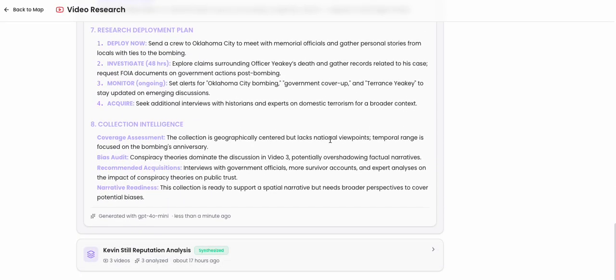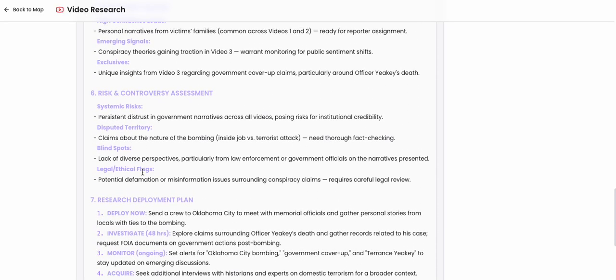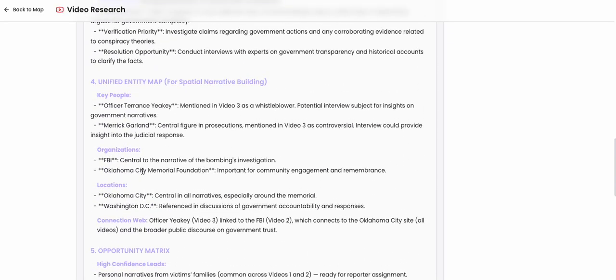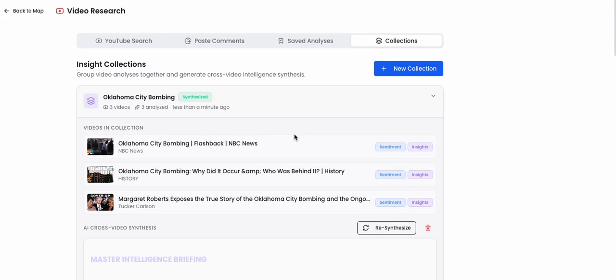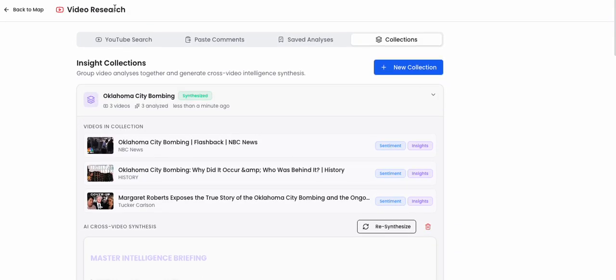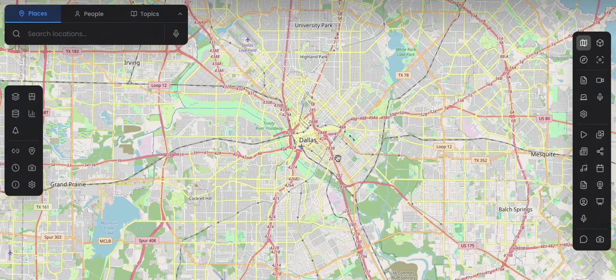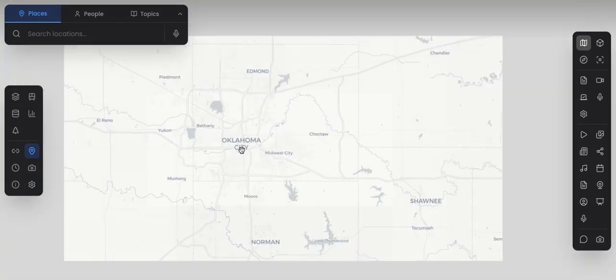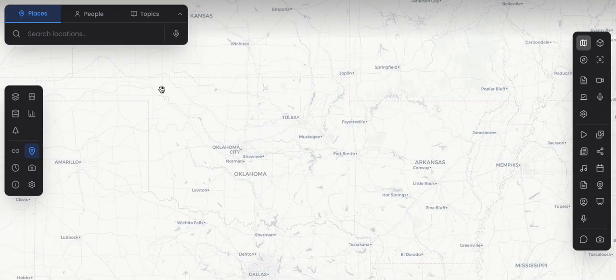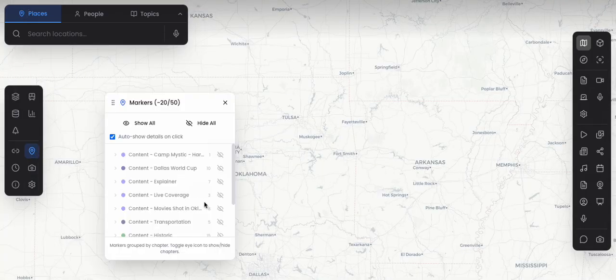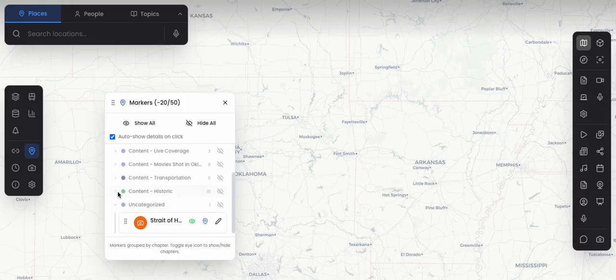If we can distill this into a single report, then my investigative team has something to go on when they take that next step. And what I've ended up doing is running this sort of analysis and then creating spatial grids with markers to represent key parts of an investigation.